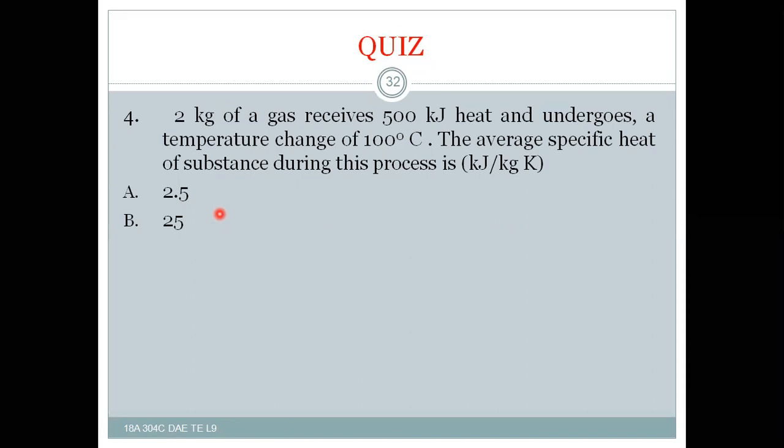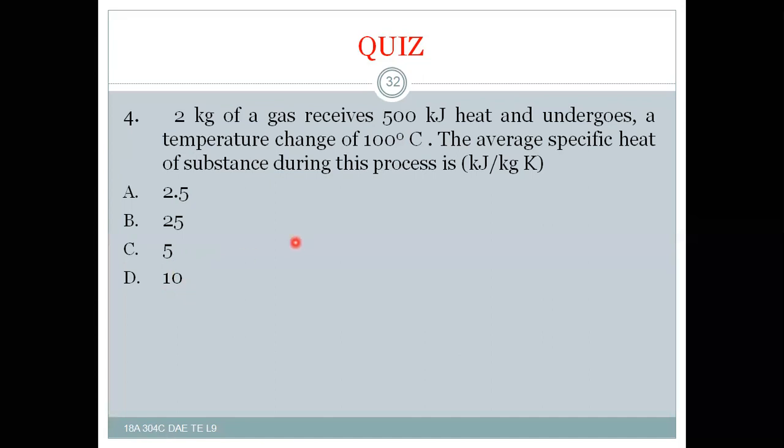After substitution of the values, you can get: A is equal to 2.5, B is equal to 25, C is equal to 5 and D is equal to 10, in kilojoule per kg Kelvin. And Cp is equal to Q by m (T2 minus T1).